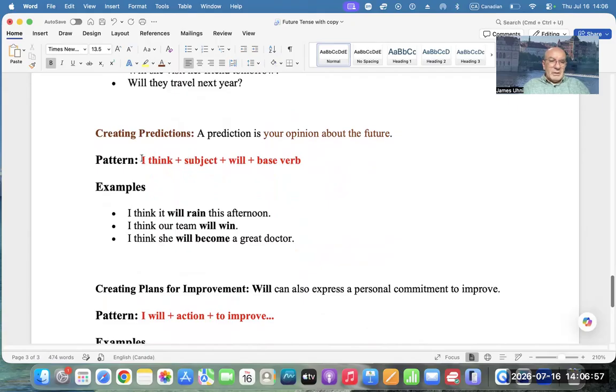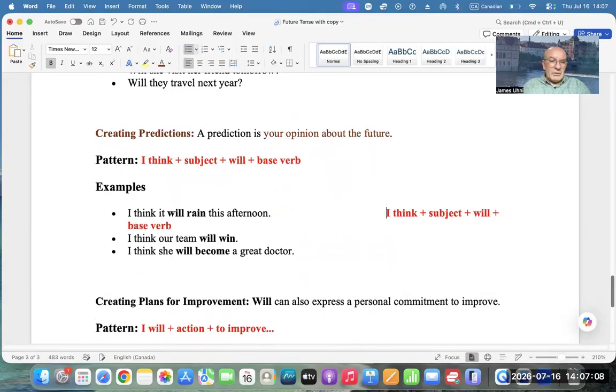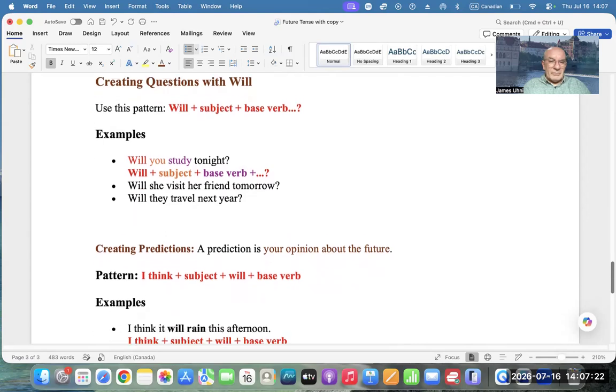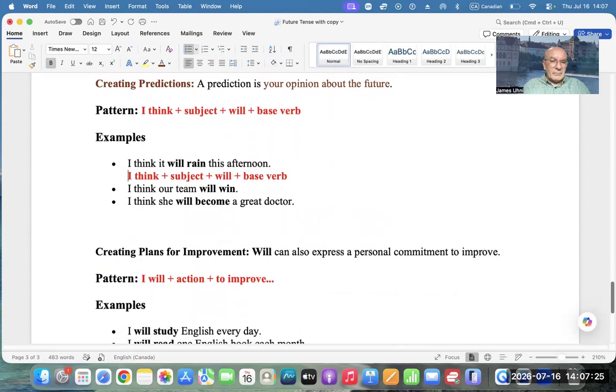So let's take the pattern, copy it here, and let's find out how it will change in predictions, to compare with creating questions. Okay. First of all, the will is in middle of the sentence, and we don't have that. Okay. I will be orange.